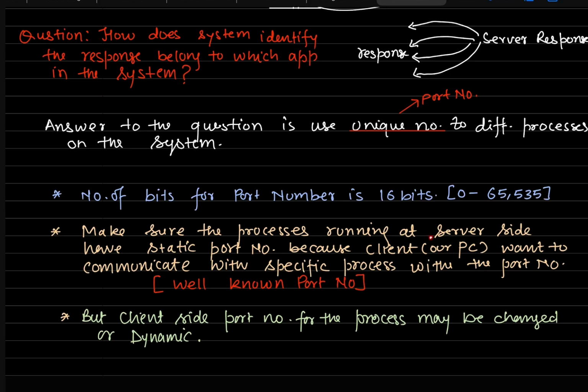What it means is that server side port numbers for the processes will always be static. So it will make it easy for clients to communicate with a server. But on the client side, the port numbers for the process might change depending on the situation, right? So there are some well-known port numbers which are being used by the servers. We'll see later, but on the client side, what I told you just now.